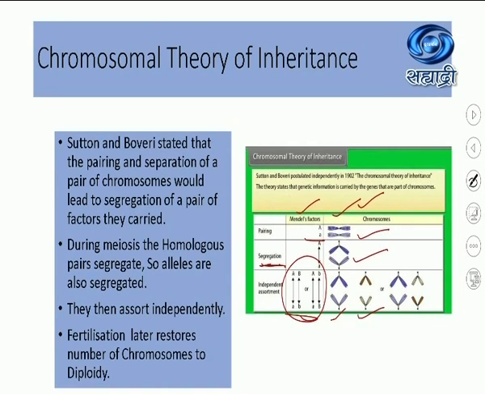And this theory says that pairs of chromosomes occur, they segregate from each other, they carry factors or the genes, and after segregation they assort independently. After assorting, haploid gametes are formed, and further fertilization again restores the diploidy. This was proposed by the chromosomal theory of inheritance, which showed parallelism to the factors explained by Mendel. So I hope you understood the chromosomal theory of inheritance. Very good diagram. Again, in short, we'll revise: chromosomes in pairs, segregation and independent assortment.